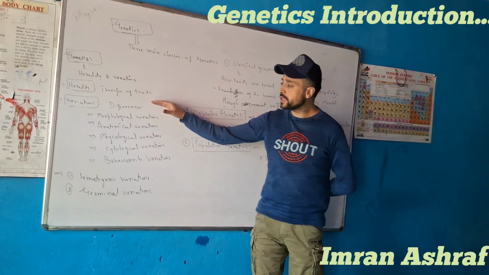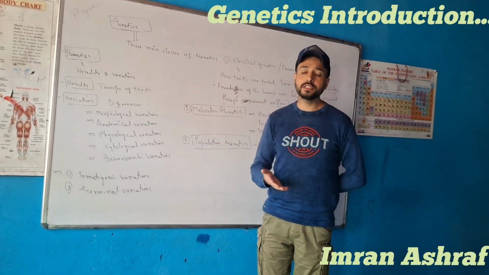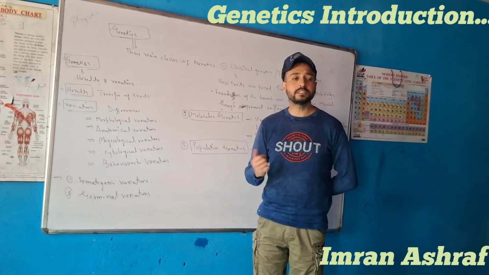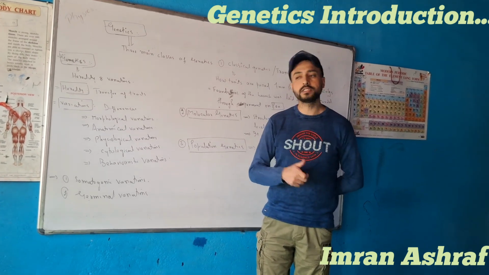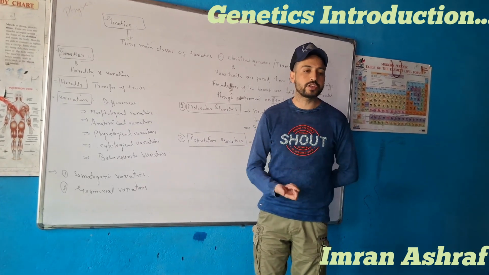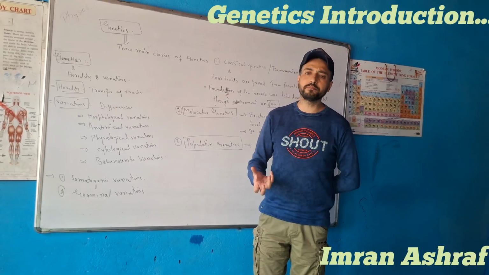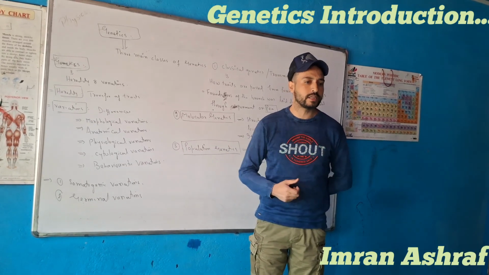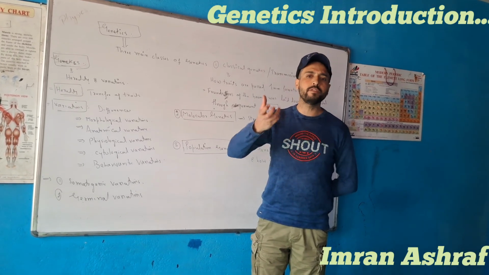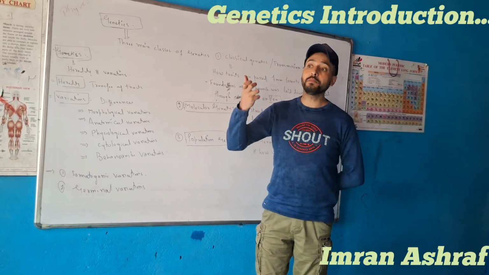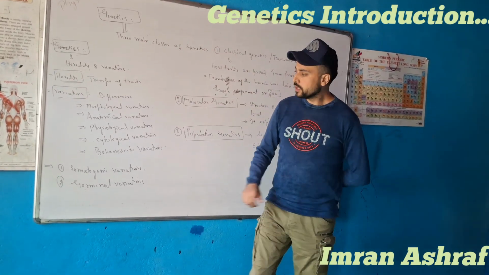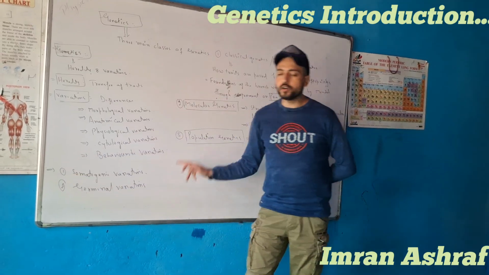Variations among individuals of the same species are intraspecific variations, and among individuals of different species are interspecific variations. Different species, for example, when we compare dogs with cats. Same species, for example, when we talk about only human beings, only cats, or only dogs.